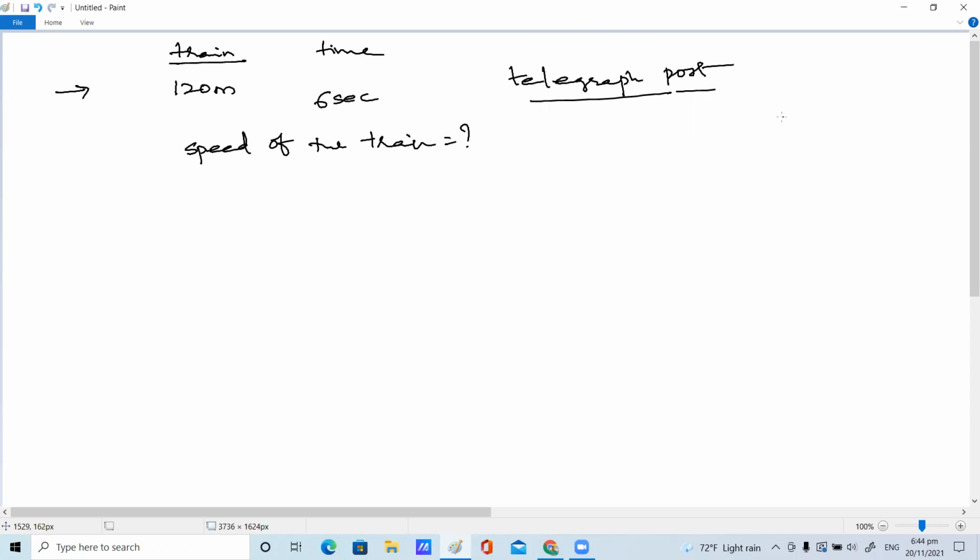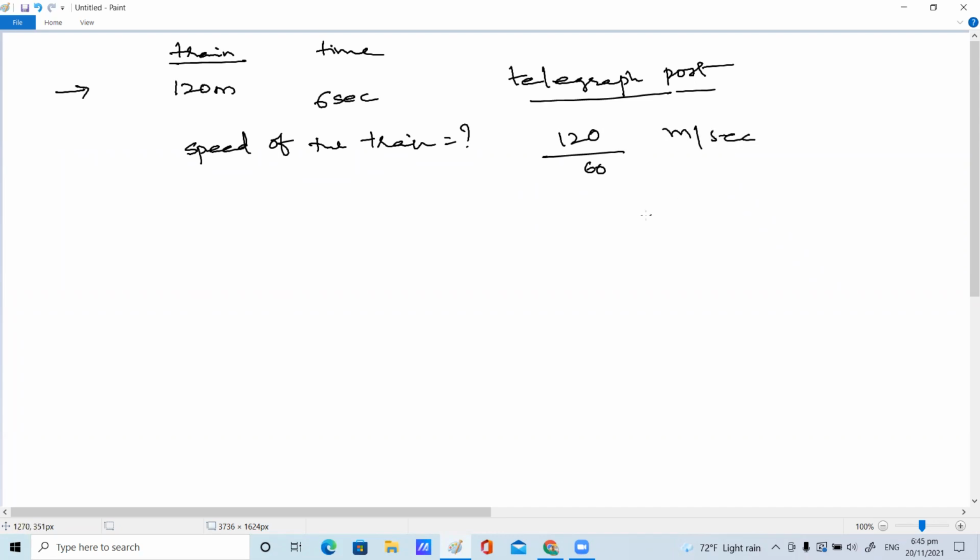120 by 6 is 20 meters per second. That is the speed of the train. But I want kilometer per hour. Ma'am, we can multiply the meter per second value by 3.6. Very good. So what answer are you getting, children, if you multiply in that? Kilometer per hour we will get. Very good. 120 divided by 6 meters per second.